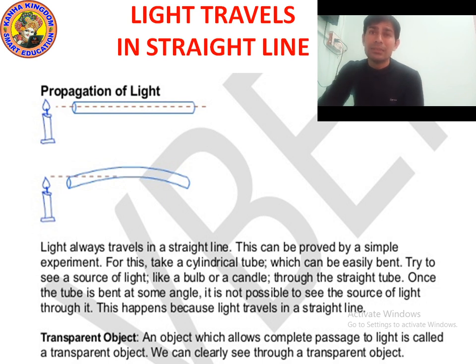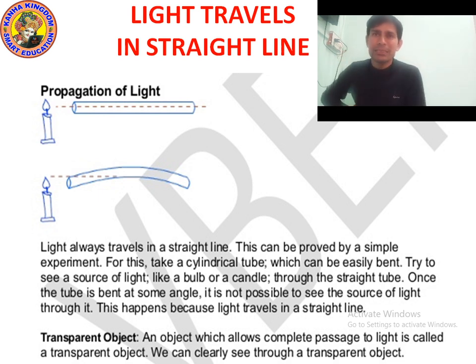Because the light is traveling straight, and the pipe that you are using, the cylindrical tube, is not straight. That's why you cannot see the light coming from the flame. Now make the pipe straight.